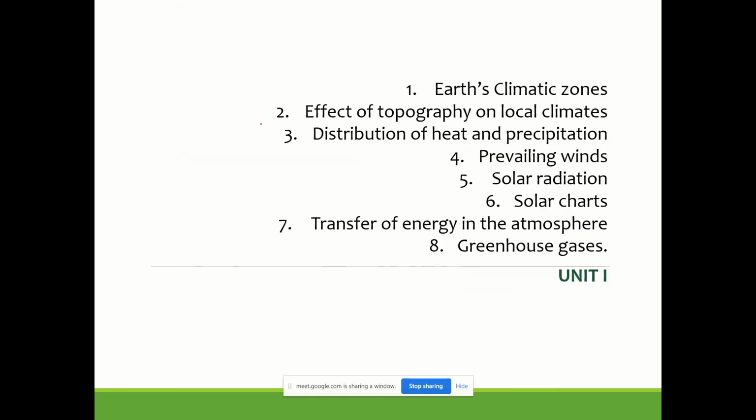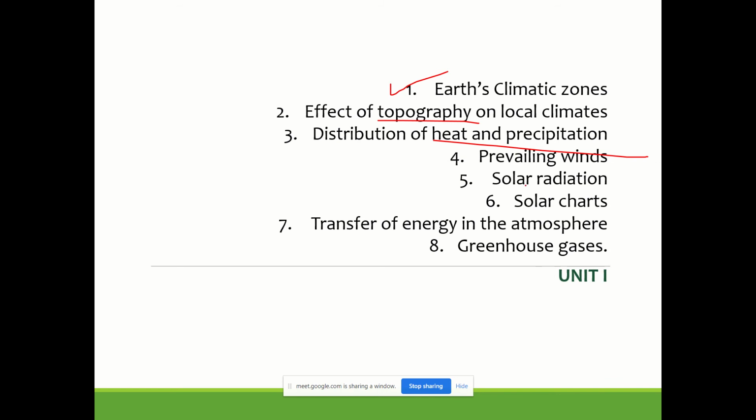Like I said, in the first unit I have not put the other units. There are certain keywords and key topics mentioned. One is Earth's climatic zones, and then there is a topic on how topography affects climate. And how do we understand heat and precipitation, wind, solar radiation, solar charts, transfer of energy into the atmosphere, and greenhouse gases.